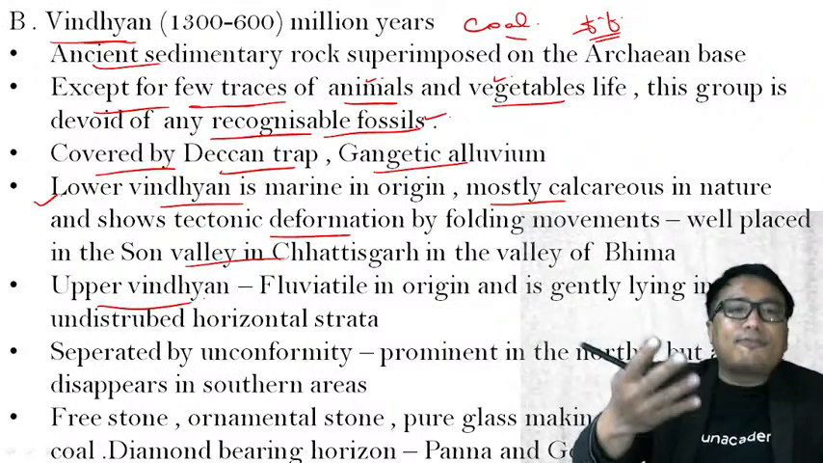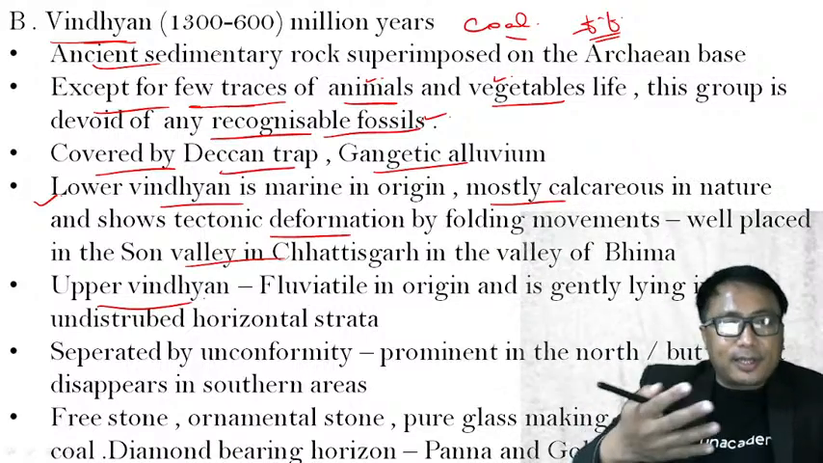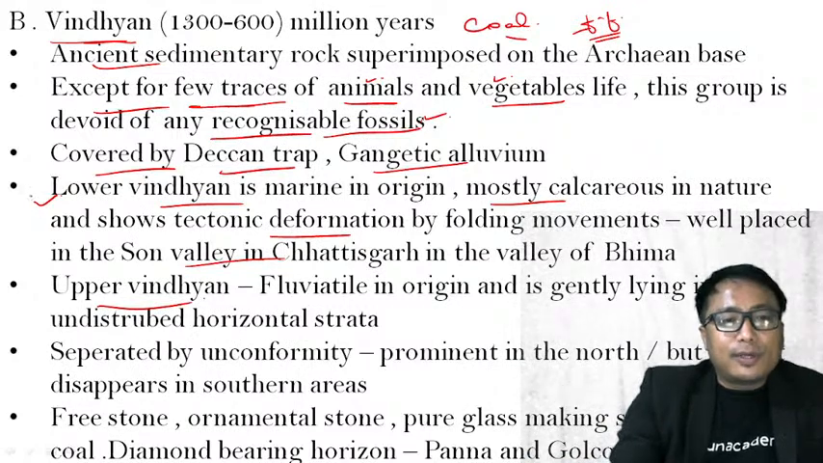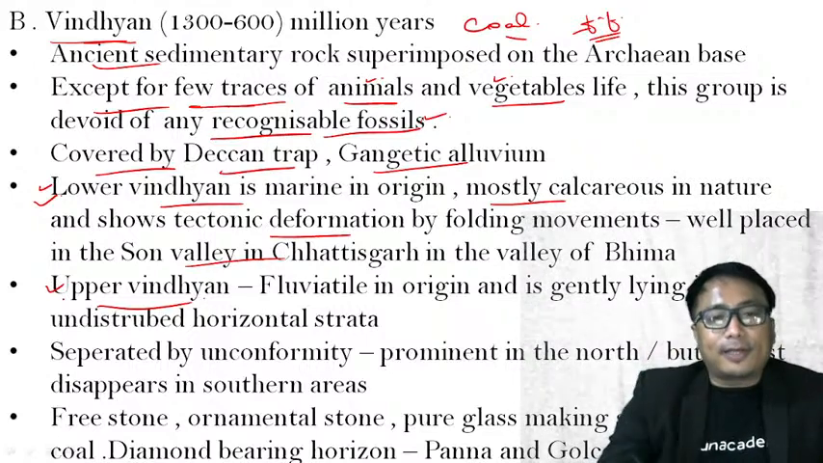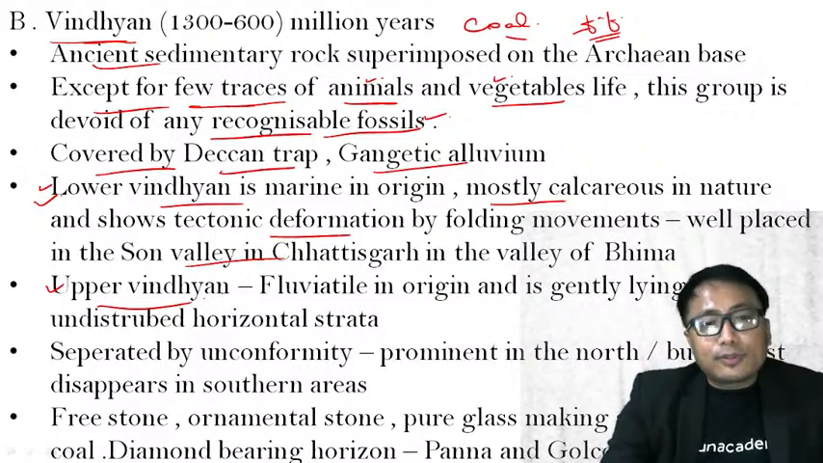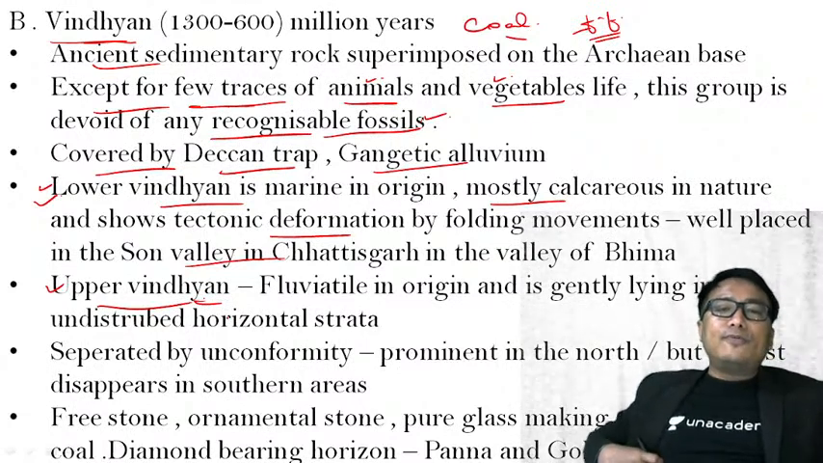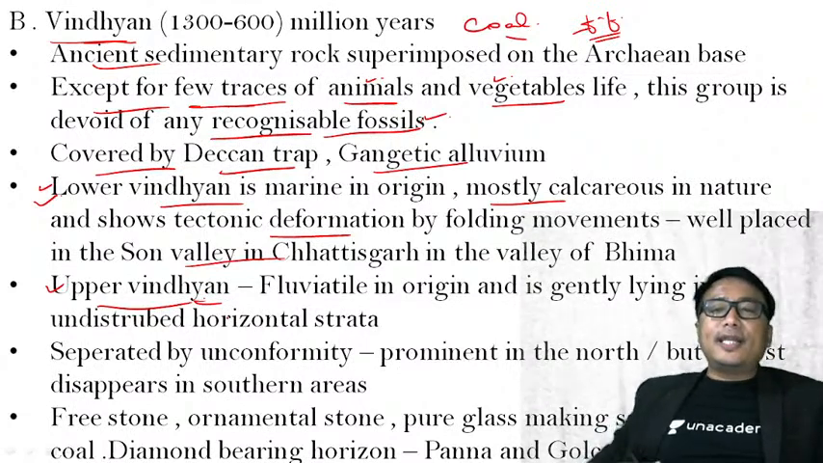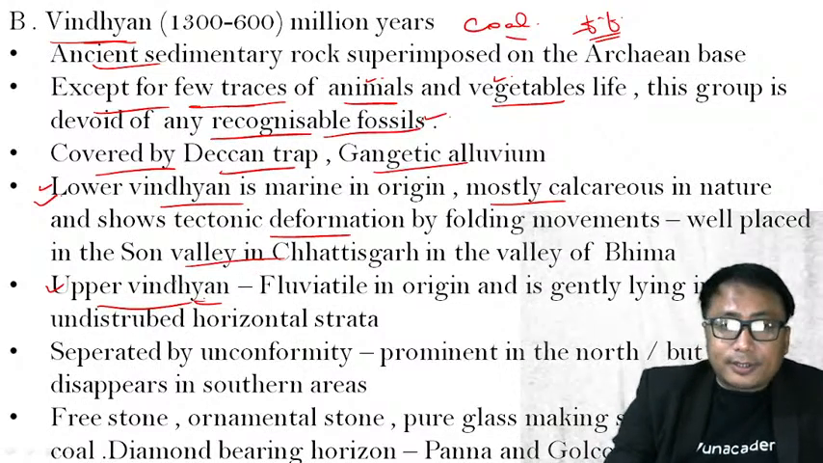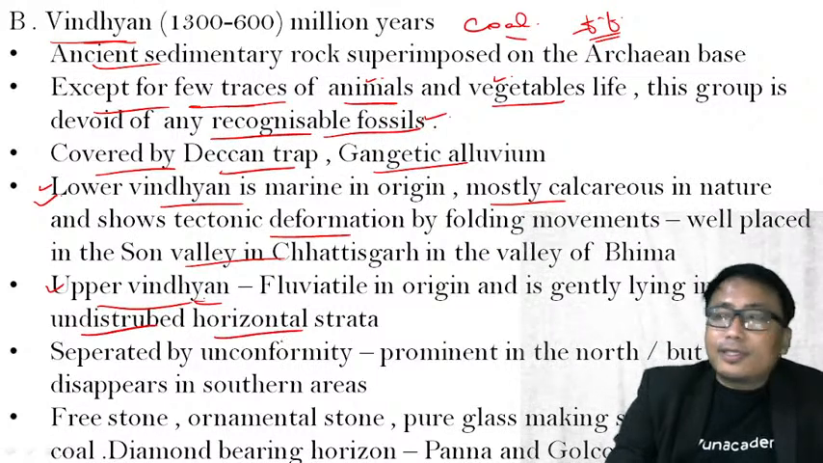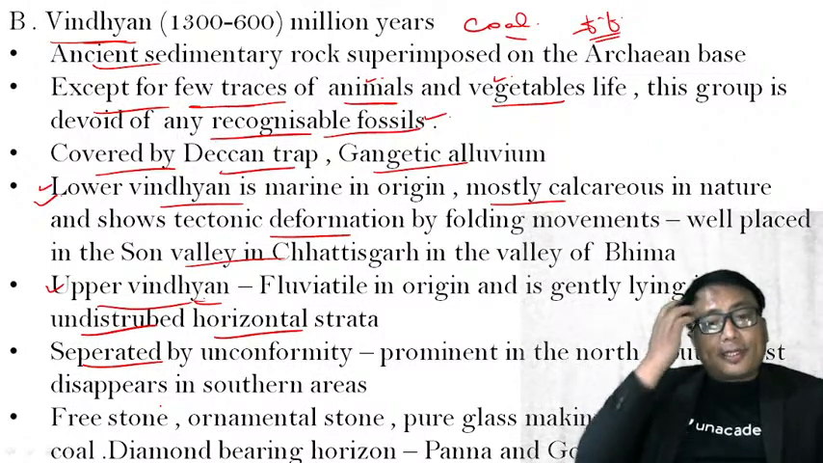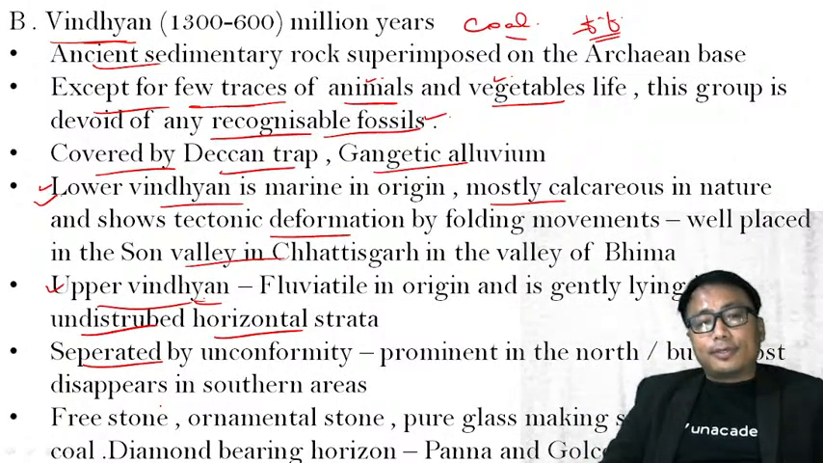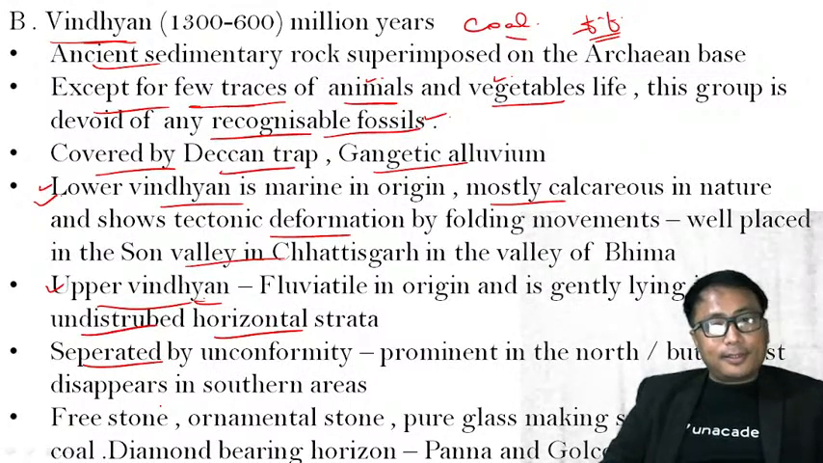So the earliest rock formation under this Vindhyan period, the lower one means the older one, the upper Vindhyan means the newer one. Under this Vindhyan rock system, the upper Vindhyan system is fluviatile in origin and mostly lying in undisturbed horizontal strata. Clear? It is separated by unconformity, prominent in the north, but almost disappearing in the southern areas. Clear?